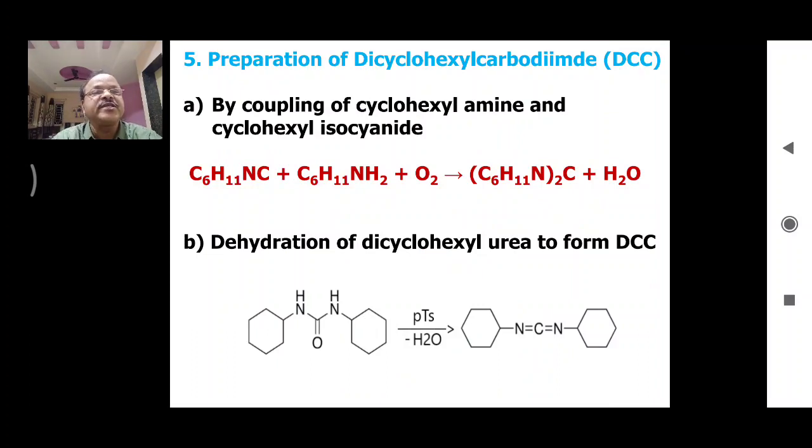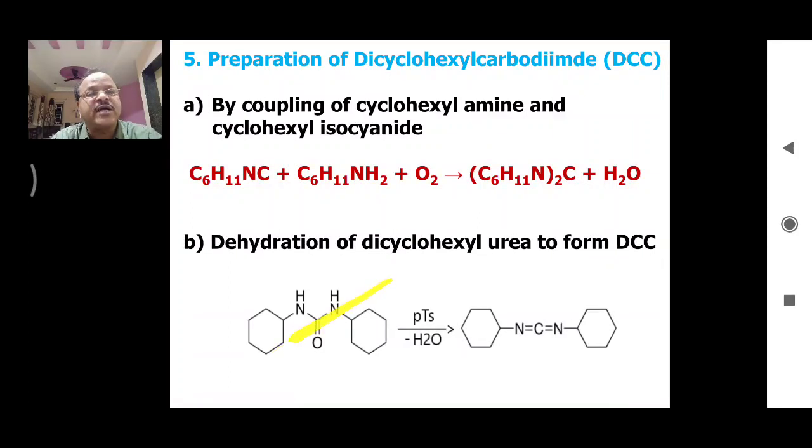The fifth reagent is dicyclohexyl carbodiimide. In short, it is called DCC. So how is it prepared? What is the method of preparation of DCC? So dicyclohexyl isocyanide, on coupling with cyclohexylamine, there is formation of this DCC. Another method is by dehydration of cyclohexylurea, we can obtain this DCC.